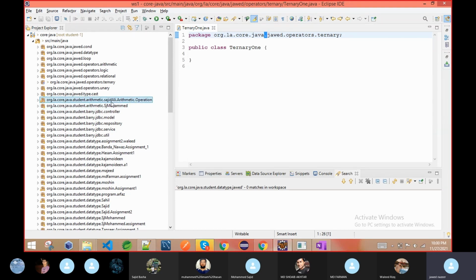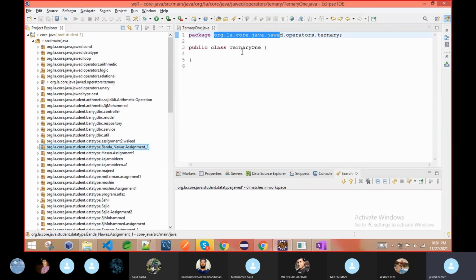That is the first thing. Second thing, don't use capital letters. So in package names we do not use capital letters, and we do not use two words together. These are the few rules for packages: no capital letter, no underscore, no two words combined together in a package name. So this is the rule for giving the name for the package.